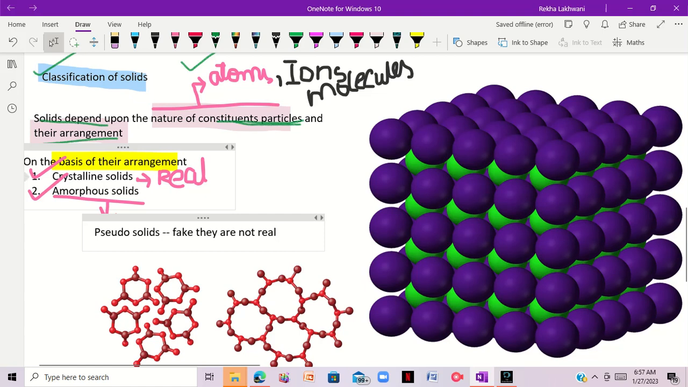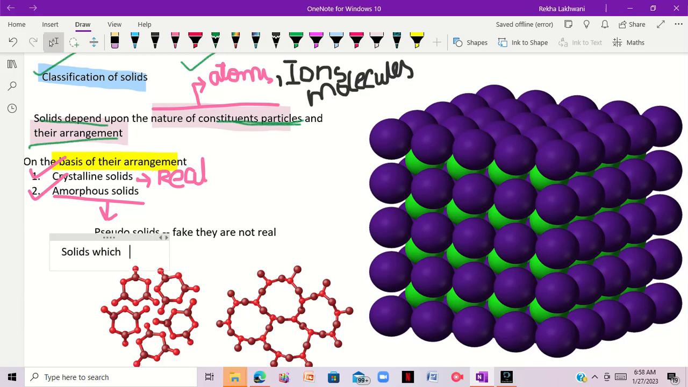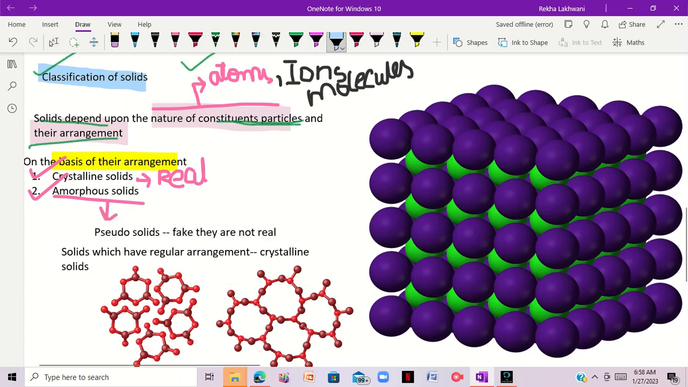Now, what are crystalline solids? Solids which have a regular arrangement are known as crystalline solids.